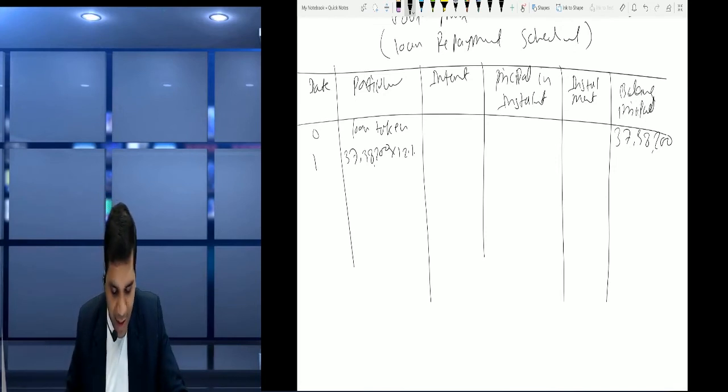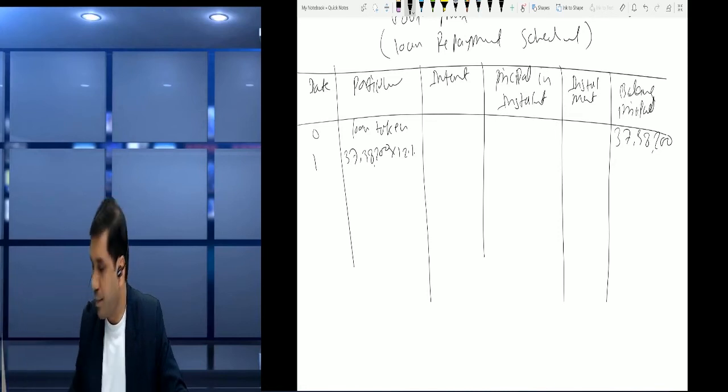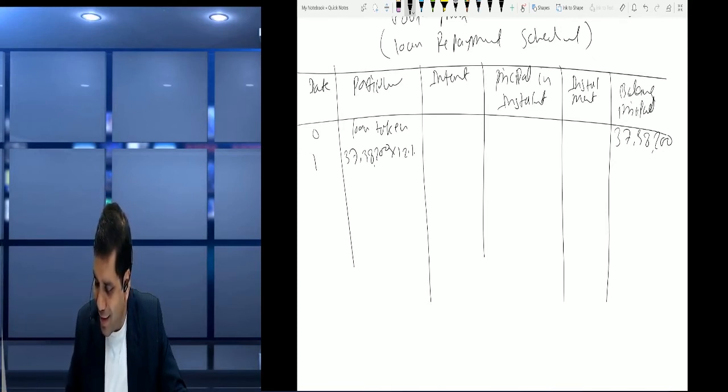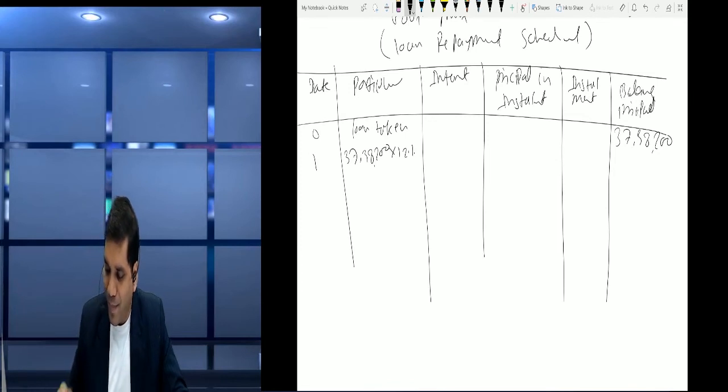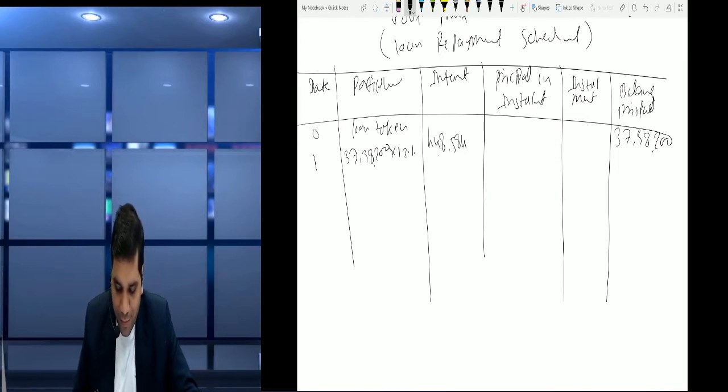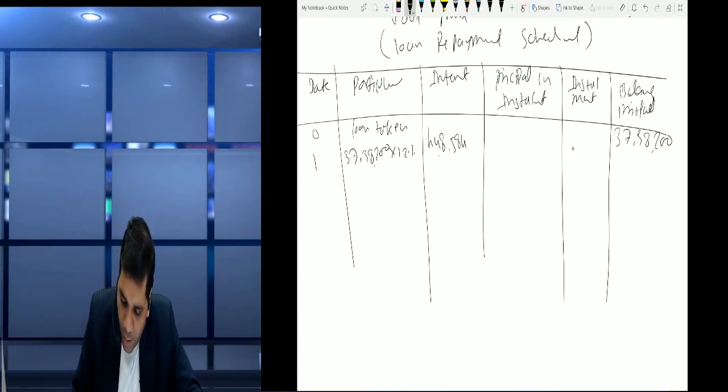So 37 lakh 38,200 into 12%. Okay, so it's become 4,48,584. बरोबर. Now how much installment we had paid?